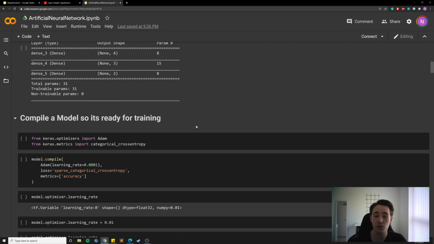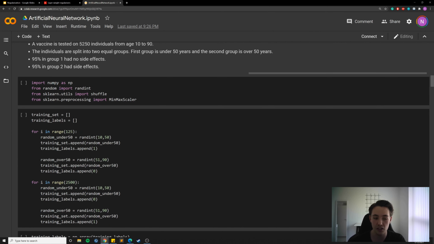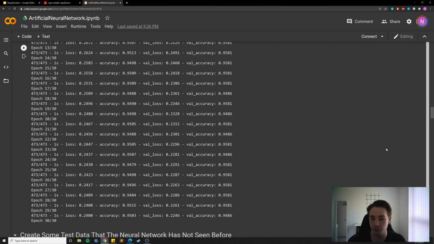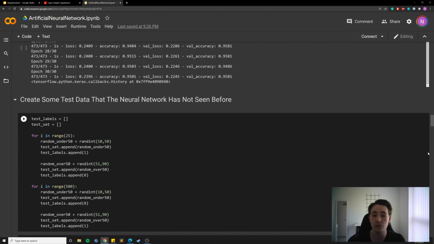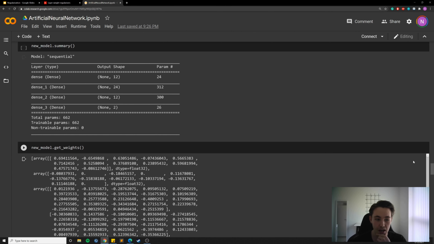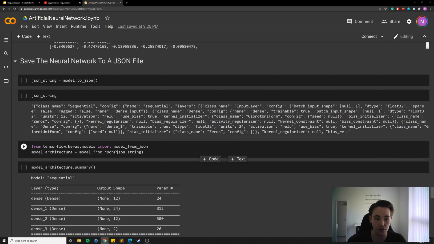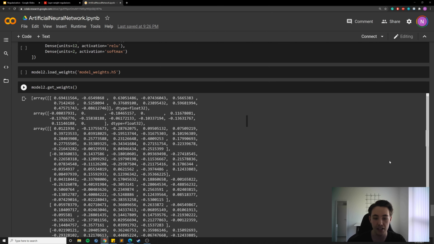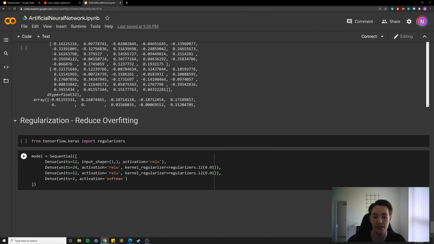We're going to do it on one of the models that were already created. All of this code here, we've already been over in previous tutorials, where we covered how to create a sequential model, how to create some random data on a vaccine trial, and how to train the model. We talked about what's going on epoch per epoch in the training process, and then we did predictions on new data that our neural network hasn't seen before. If you're interested in those, make sure to watch the previous videos in this tutorial, where we go over all of these blocks of code. But if you go down to the bottom, I have how we can use regularizers in a neural network with Keras, as we just went over in the documentation.